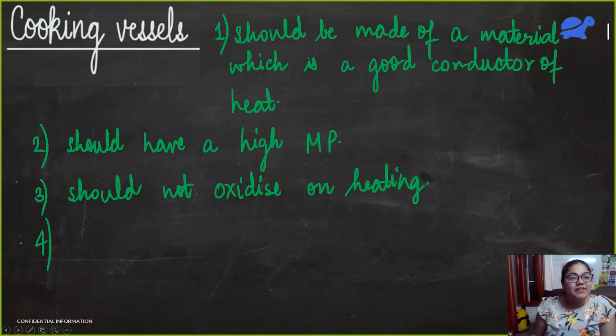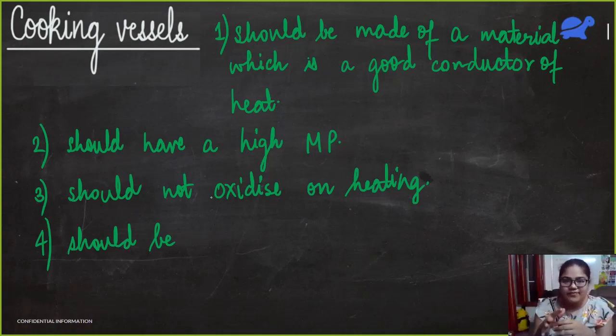So according to me, one more thing is very important. It should be easily molded into different shapes, right? It should be very workable. Not malleable, because if it is malleable, it will keep changing shape. We'll be washing the vessel and suddenly a spoon will become a fork. So we don't want that.